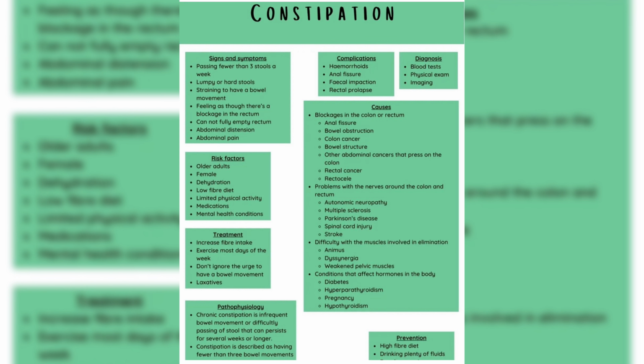Pathophysiology: chronic constipation is infrequent bowel movement or difficulty passing stool that can persist for several weeks or longer. Constipation is described as having fewer than 3 bowel movements a week. Prevention: a high-fiber diet, drinking plenty of fluids. Diagnosis of constipation: blood tests, physical exam, imaging.